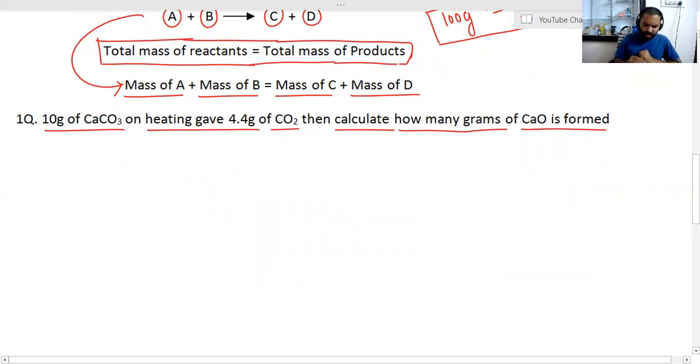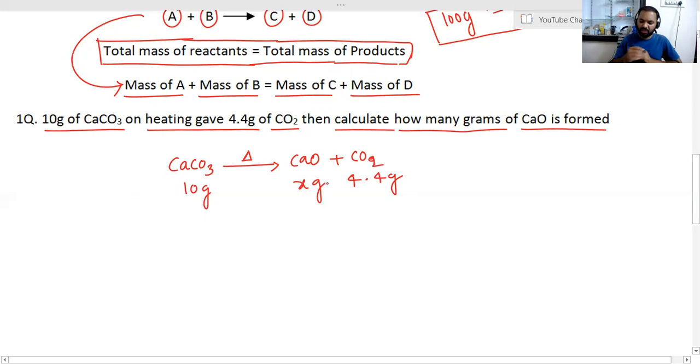So according to the data given, they have taken 10 grams of calcium carbonate and heated it, and they got 4.4 grams of carbon dioxide, and they are asking us to calculate the grams of calcium oxide, which is, let's say, x grams.